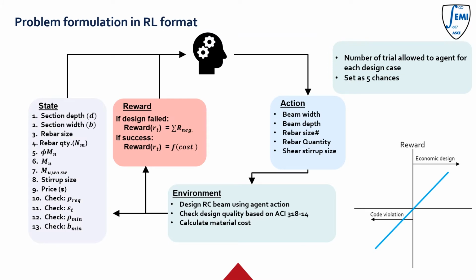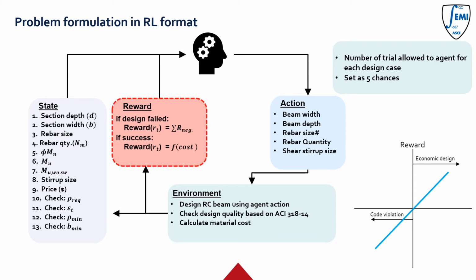This is how we define the design problem in reinforcement learning format. The state has the components that the agent observes, and it includes many design details like dimensions, rebar size and quantity, Mu and phi Mn, and code criteria checks. We designed the agent to decide 5 design parameters by actions including beam width, depth, rebar size, quantity, and stirrup size. The environment does design calculations, checks whether it is good or not based on ACI 318, and calculates material cost and reward.